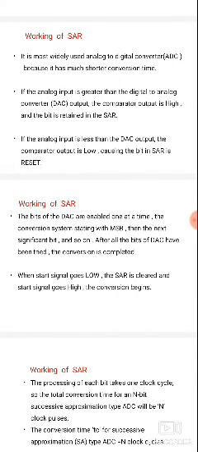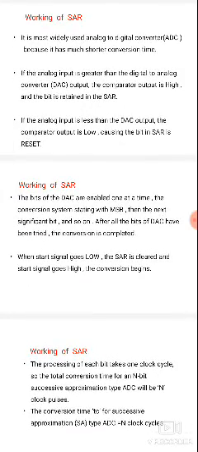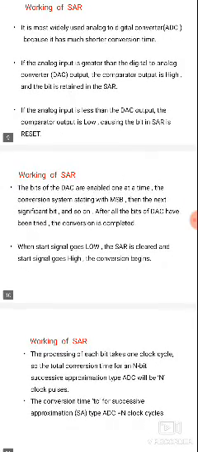Next, the working of successive approximation: the bits of the digital to analog converter are enabled one at a time, and the conversion starts with the MSB. Whenever the comparator output is high, the bits are retained in the successive approximation register.